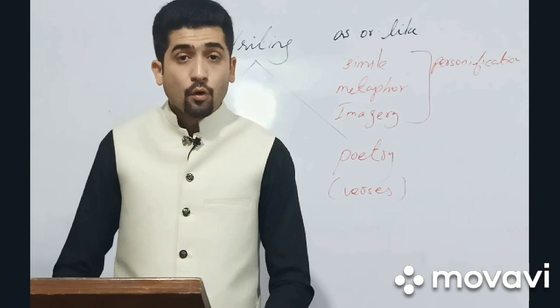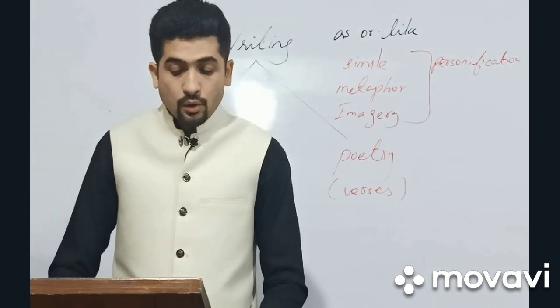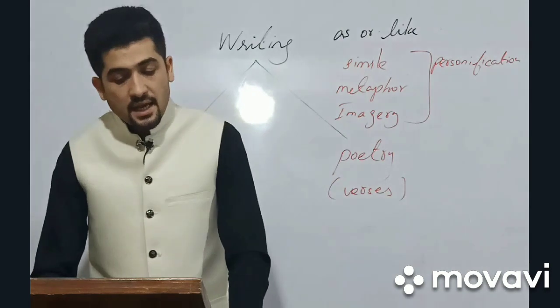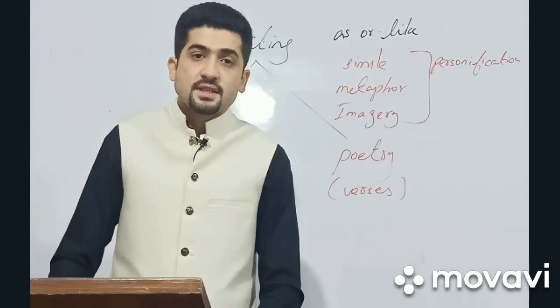He says: I wandered lonely as a cloud that floats on high o'er vales and hills, when all at once I saw a crowd, a host of golden daffodils, beside the lake, beneath the trees, fluttering and dancing in the breeze. Now it is your first stanza.